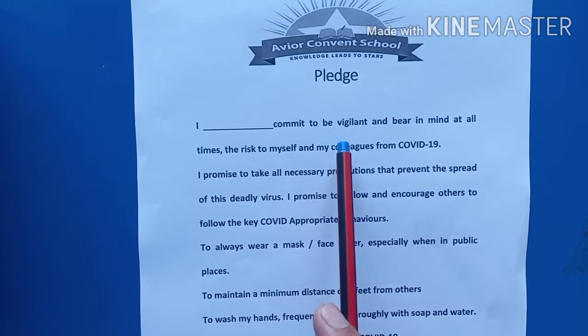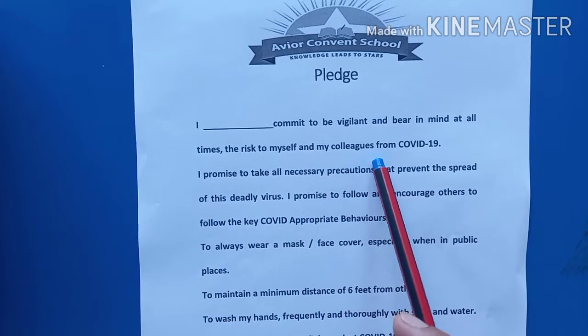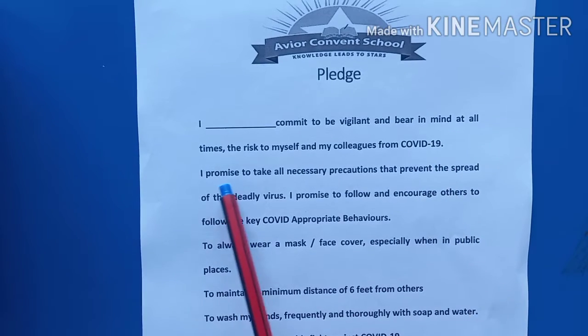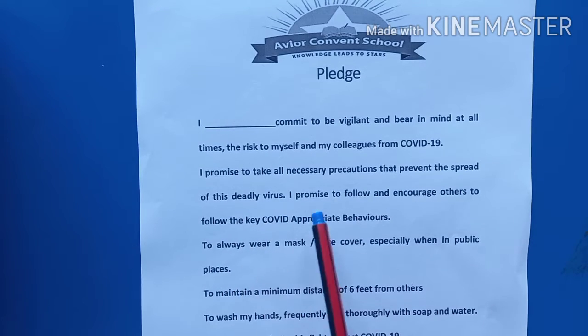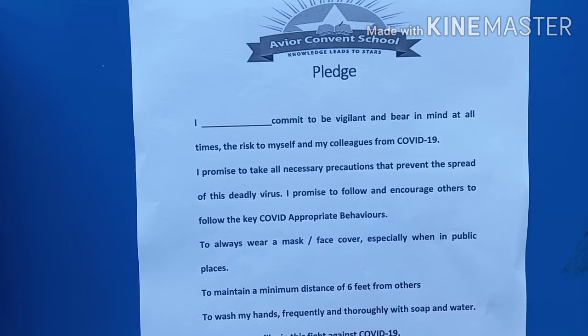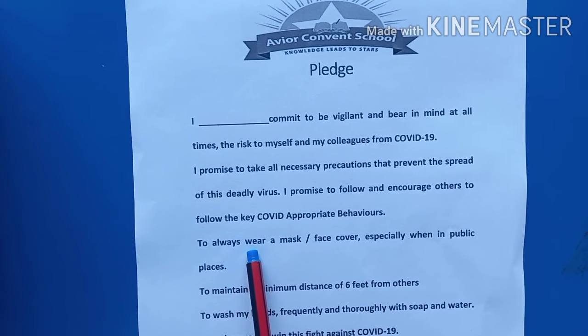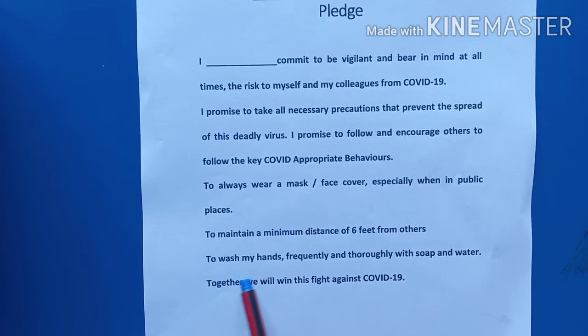I commit to be vigilant and bear in mind at all times the risk to myself, my colleagues and students from COVID-19. I promise to take all necessary precautions that prevent the spread of this deadly virus. I promise to follow and encourage others to follow the key COVID appropriate behaviors: to always wear a mask or face cover, especially when in public, to maintain a minimum distance of 6 feet from others, and to wash my hands frequently and thoroughly with soap and water. Together we will win this fight against COVID-19.